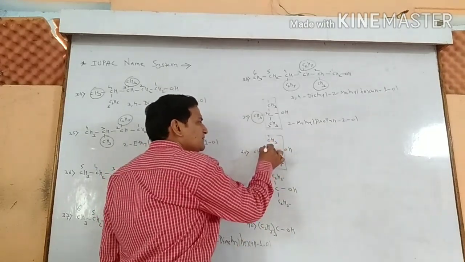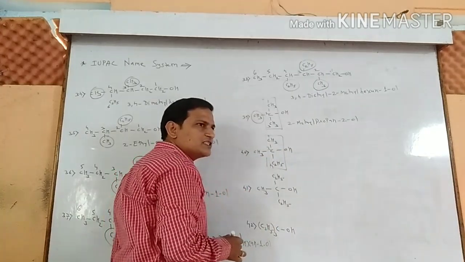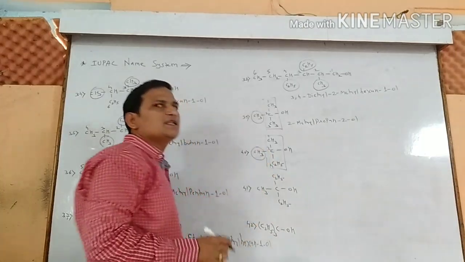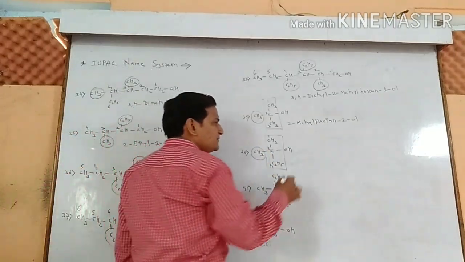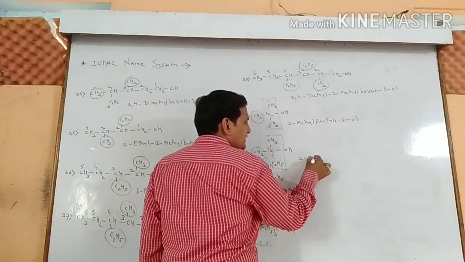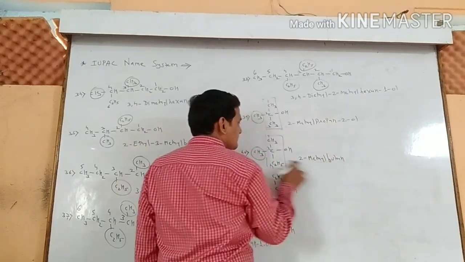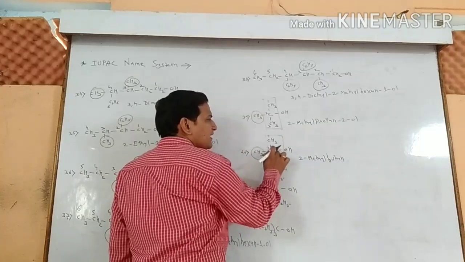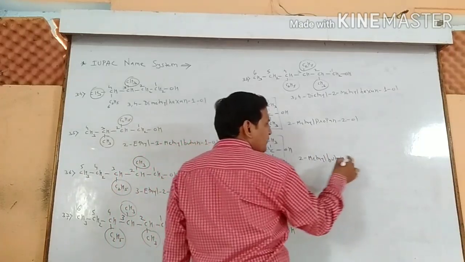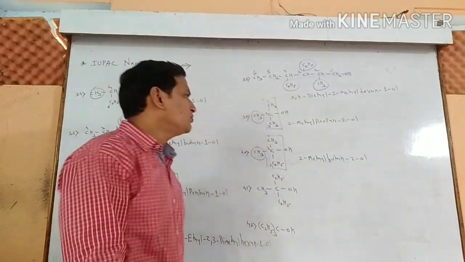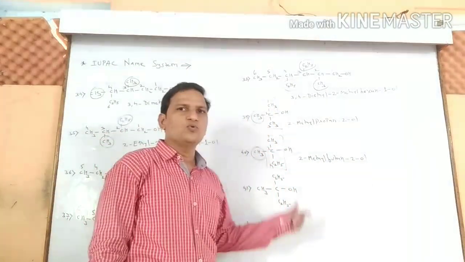We can select this one as a parent alkane chain which has the 4 carbon atoms, and the second number position contains the alkyl group, methyl group. Name will be 2-methyl butane, 2-methyl butane, and the second position has the hydroxy group 2-OL. Name is 2-methyl butane 2-OL.